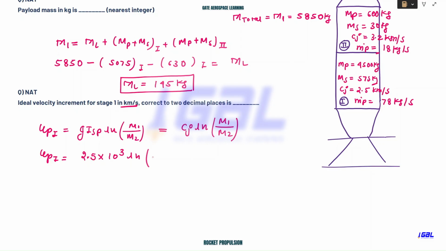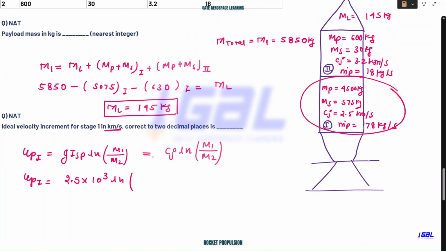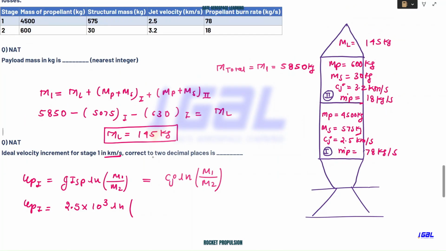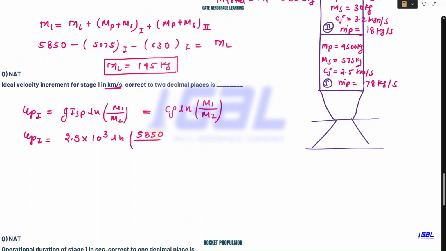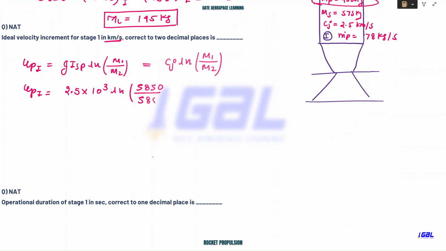So m1 is what? M1 is this value, the initial mass. You can also do it this way: you add this mass, then you add this mass, and you'll end up getting 5858 only, divided by m2. Now when you write for m2, we are concerned about the first stage, right? So when you write for m2, your propellant mass should be subtracted. I hope it is very much clear to you. So what we can do is subtract 4500 from here. If you do this, you'll end up getting 1350.